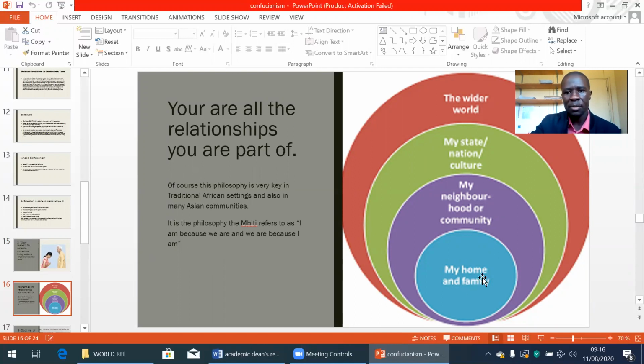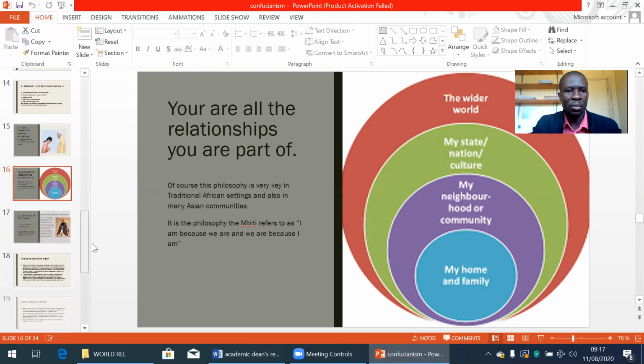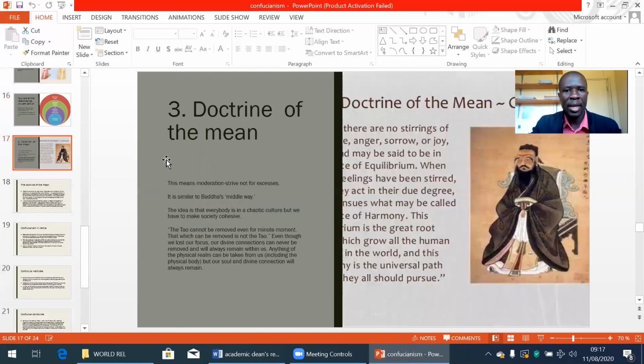So there is the individual, then the home, then of course the neighbors, the nation, and the whole of humanity. So we are interlinked. The individual has to live in harmony with all these relationships and ensure that he maintains a good relationship at all levels for the society to actually function in harmony.